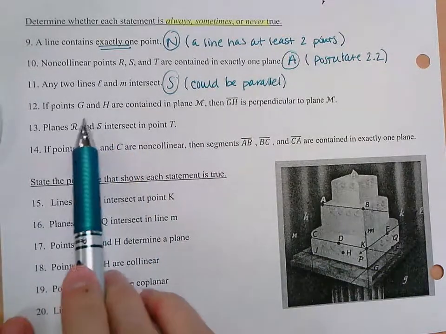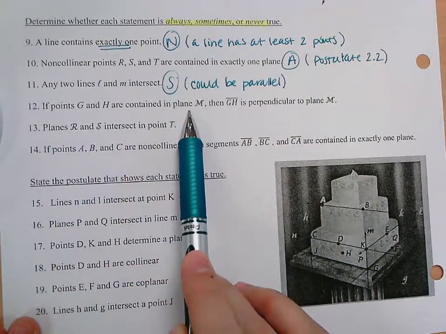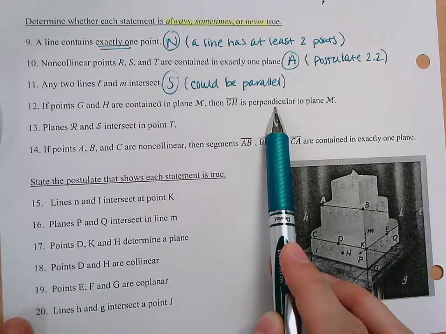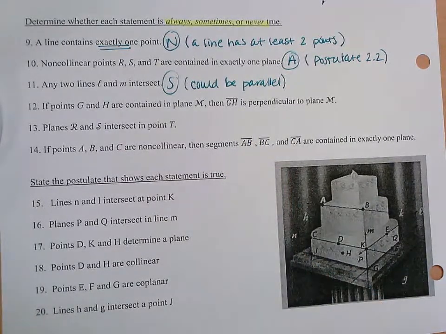Okay, so if G and H are both in plane M, and then it's saying segment GH is perpendicular to plane M, think even like perpendicular lines. I'll try to draw this. So you have a plane, just picture this as a flat piece of paper or something. And then if a line is perpendicular to that plane, it intersects to go through, and where that intersection occurs, there'd be a 90-degree angle.